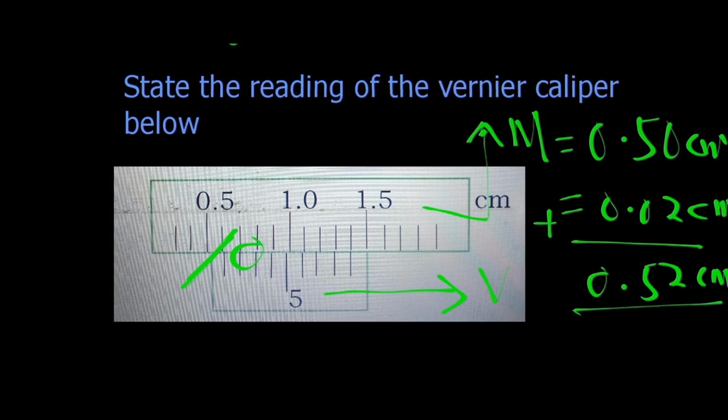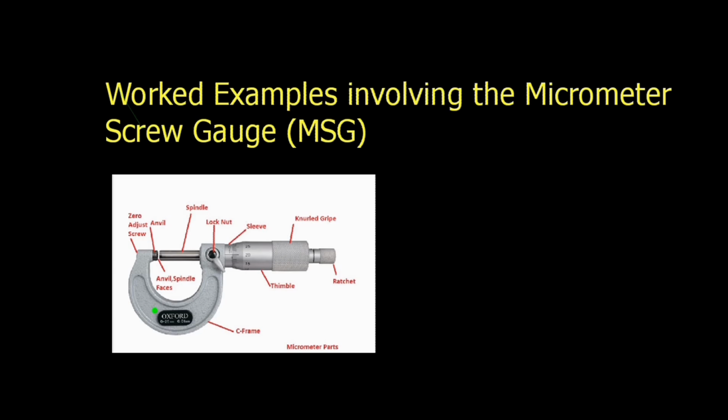It should be added that the measuring accuracy of a vernier caliper is 0.01 centimeter, which is equivalent to 0.1 millimeters. Let's now consider some work examples involving the micrometer screw gauge.